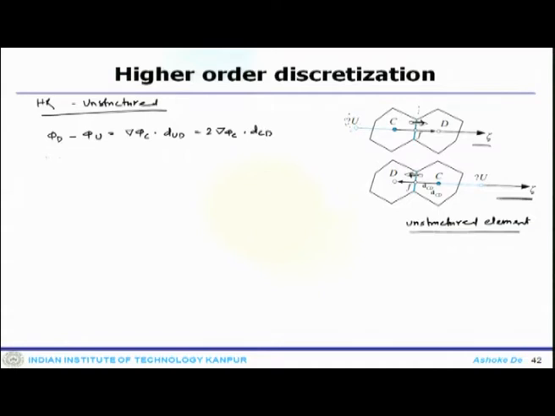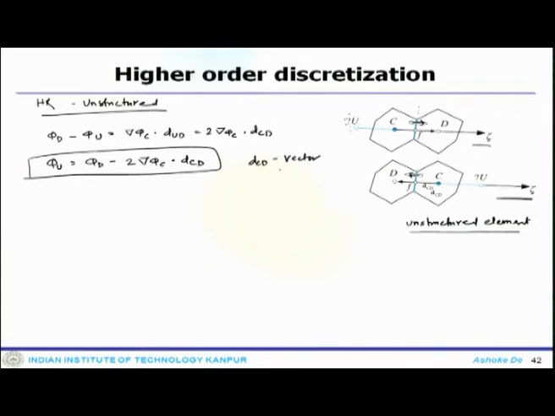So, from here one can calculate phi U equals phi D minus 2 delta phi C dot DCD, so you can find that. Now, DCD is the vector between C and D, and DUD is the vector between D and the virtual node U.